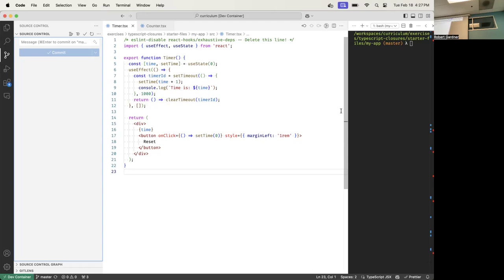So this is pretty much similar to React. This is the issue I'm having.